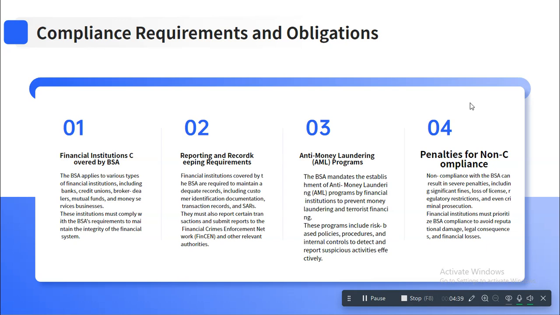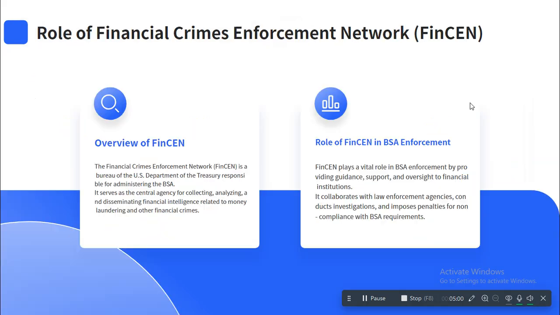Proper training should be given to the employees, proper staff should be recruited, and strict AML laws should be followed. If these are not done, then there are penalties, which can range from fines to shutdown to license cancellation. So many things fall under the BSA. These are the compliance requirements and obligations under the BSA.